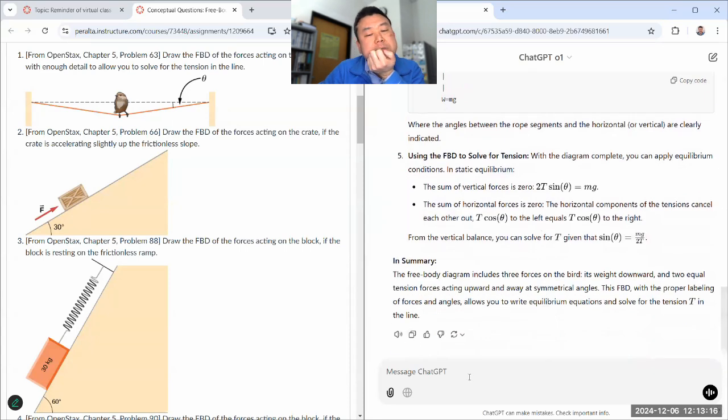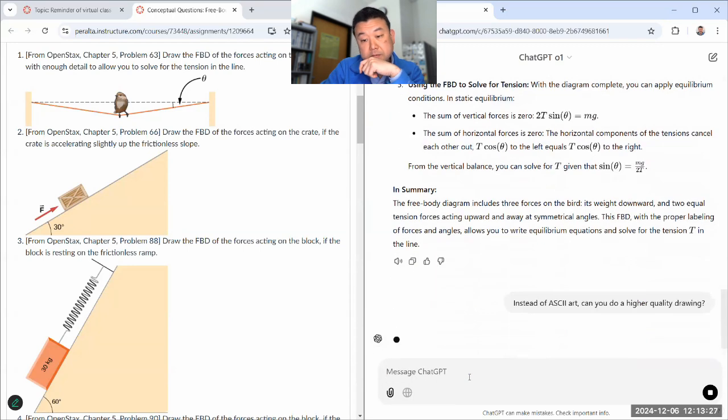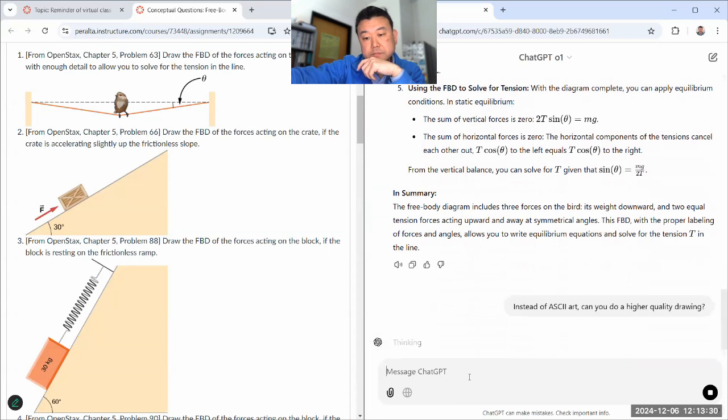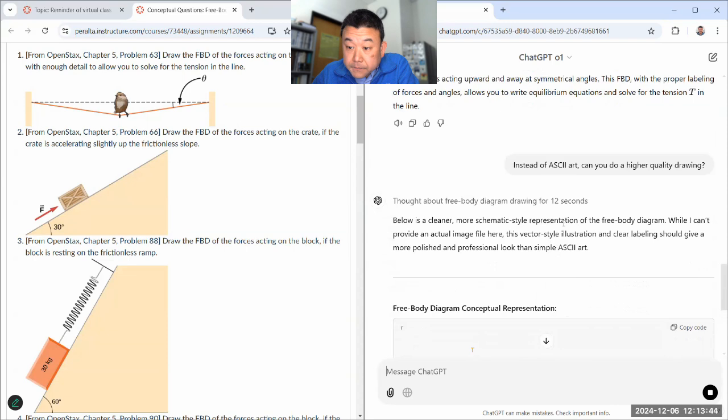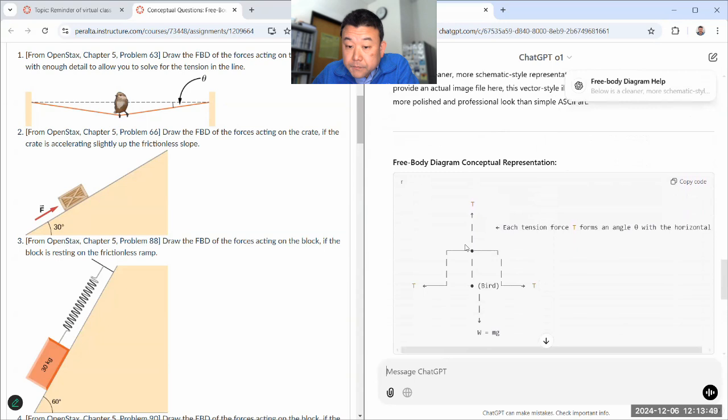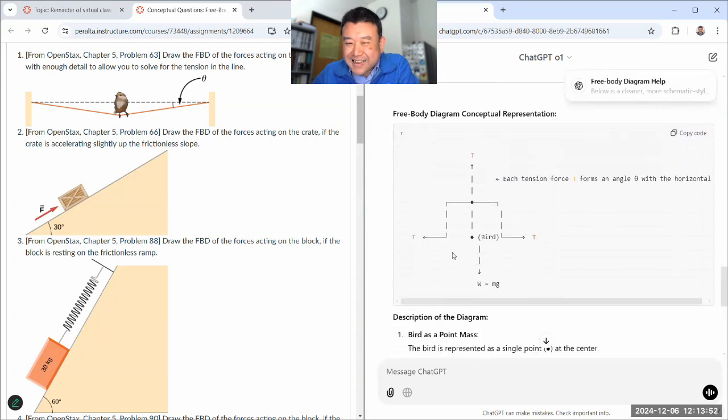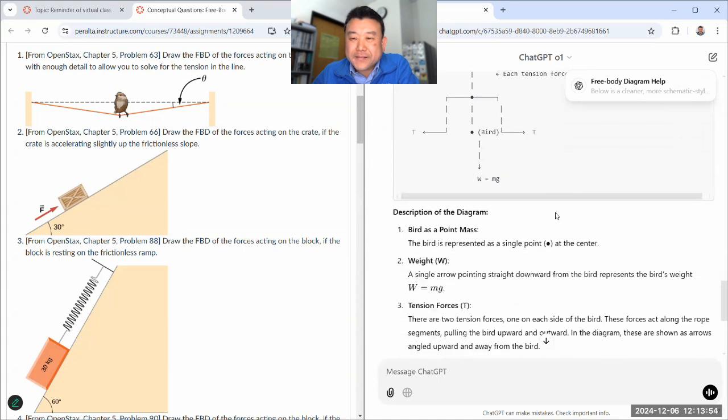So let me see if, instead of ASCII art, you can do a higher quality drawing. Maybe it can only do ASCII art. If it can only do ASCII art, I think we can go with it, in terms of people trying to learn. Yeah, it's actually getting farther away, so never mind.